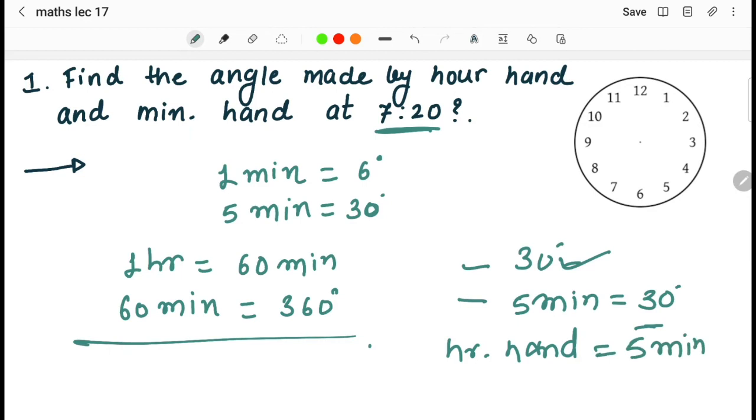So if you are not able to understand this, go through the previous lecture that we have already uploaded regarding the clock, that is part 1.